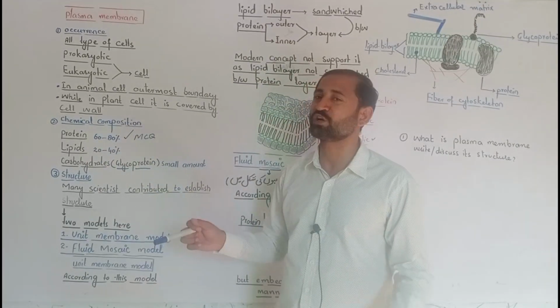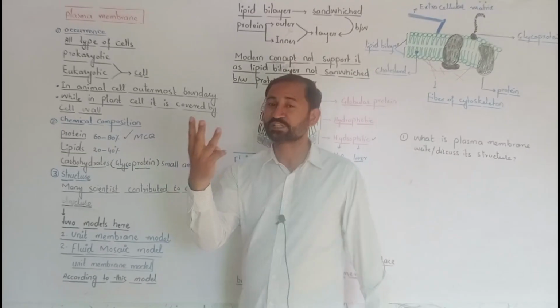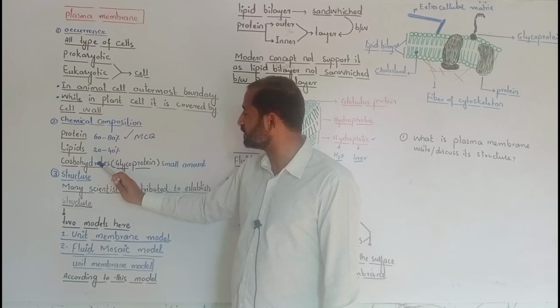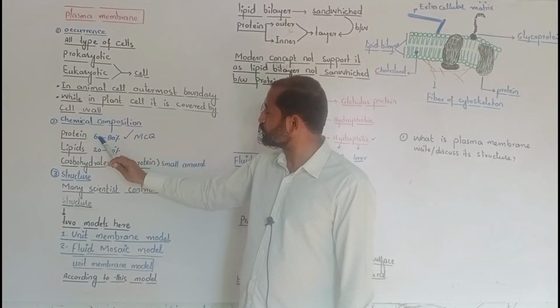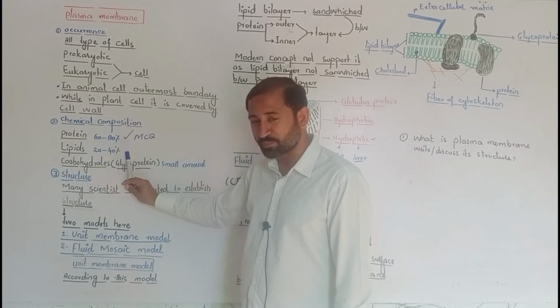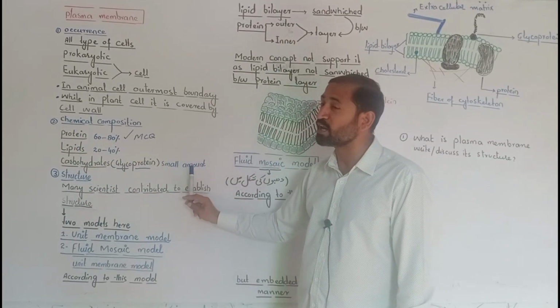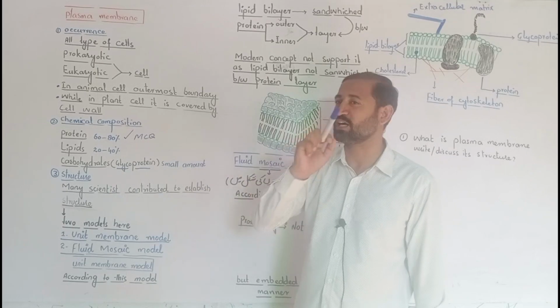Now next one is chemical composition. Chemical composition means what type of material forms the plasma membrane. It consists of 3 main types of compound. Number 1, protein. Number 2, lipids. And number 3, carbohydrates. Protein will form 60 to 80% of the plasma membrane. Lipids will form 20 to 40% of plasma membrane, whereas carbohydrates are present in only a very small amount.